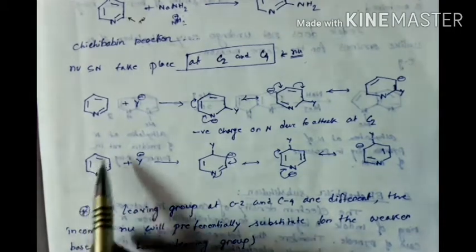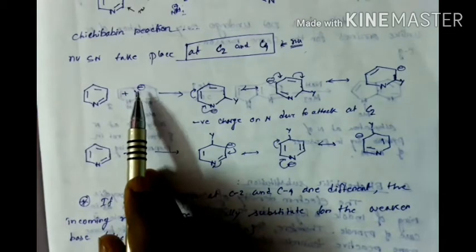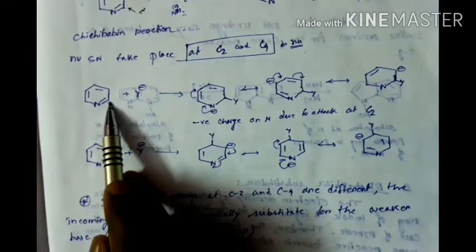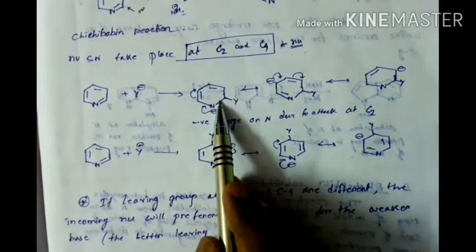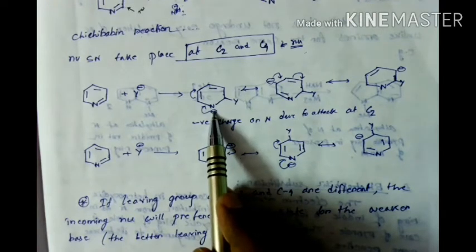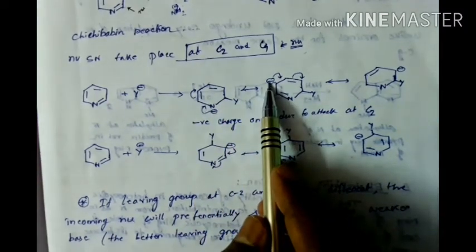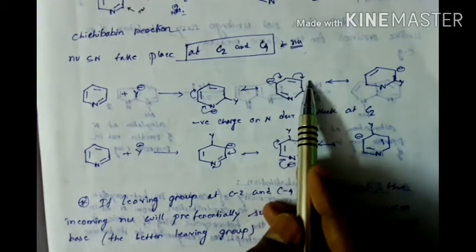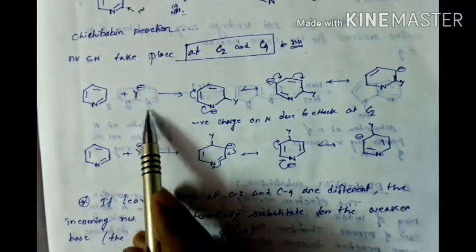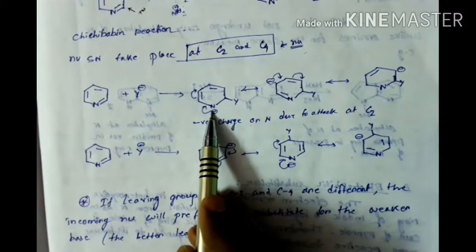now if we see another mechanism, when any nucleophile adds to the C2 position, this double bond goes here, and a negative charge is present on the nitrogen atom. This negative charge goes here and the bond here, so we get a negative charge here. Also when this goes here, we get this negative charge here. Okay, so we get a negative charge on nitrogen due to attack at C2. So only when a nucleophile attacks at C2, then a negative charge is present on nitrogen.